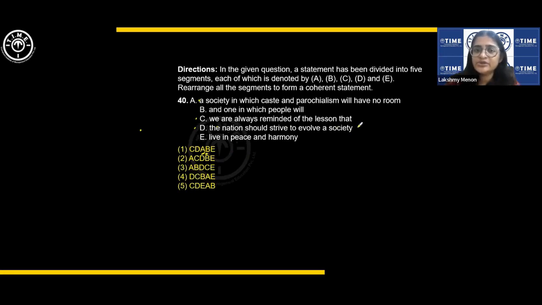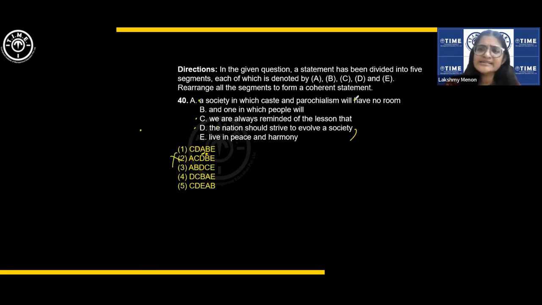Okay, the only thing is you need a comma after society, right? Okay, fine. This seems okay. Now, ACD: a society in which caste and parochialism will have no room. We are always reminded of, no, this is out.